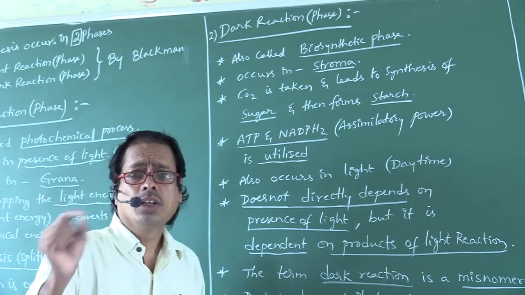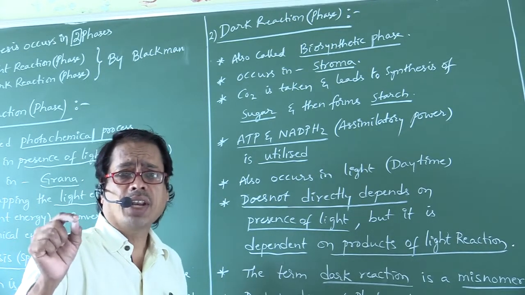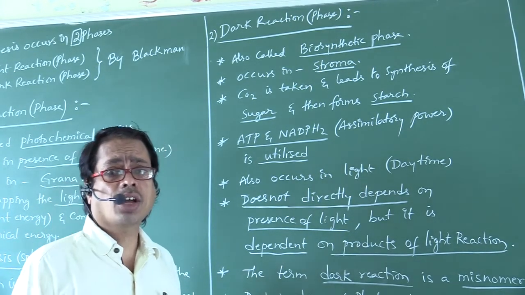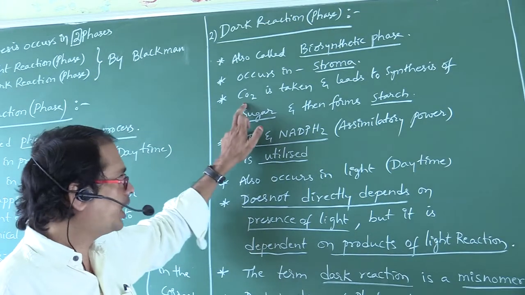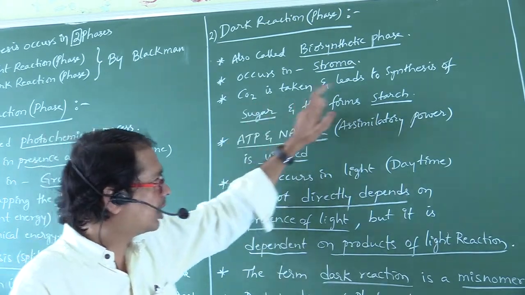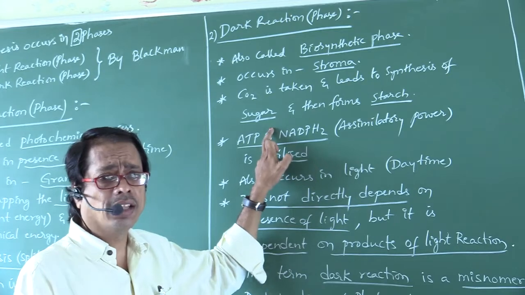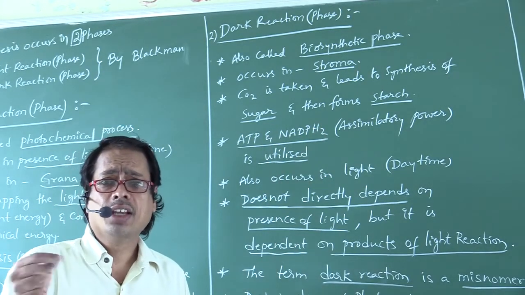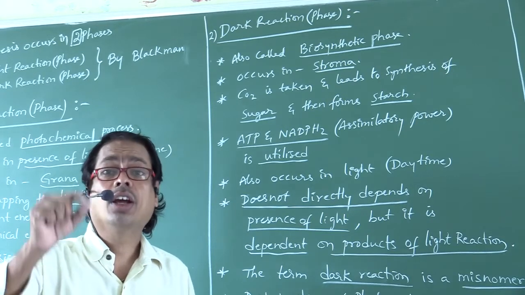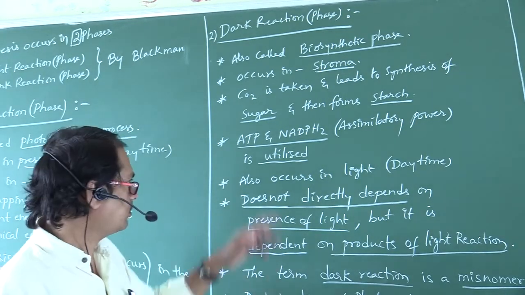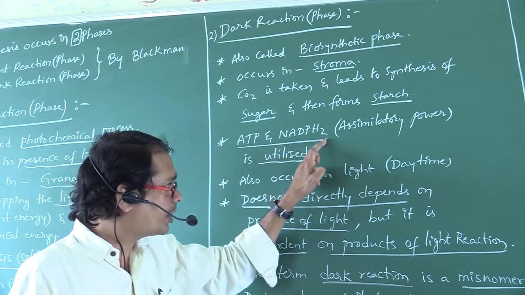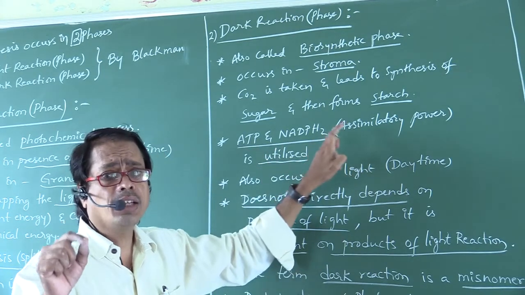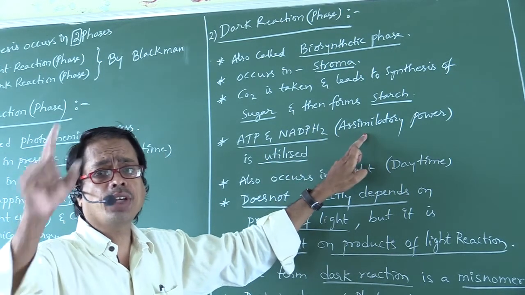What is stroma? The fluid substance present inside the chloroplast is called stroma. CO2 is taken and leads to synthesis of sugar and then forms starch. So CO2 is fixed during dark reaction. ATP and NADPH2 are called assimilatory power, also called reducing power.